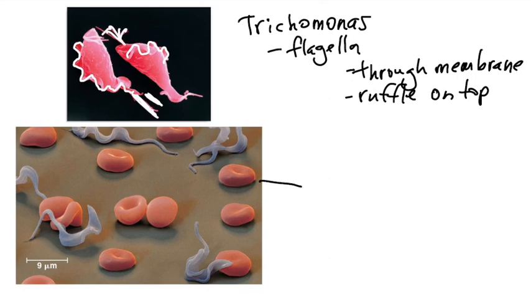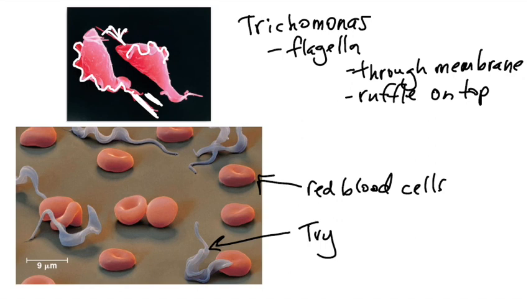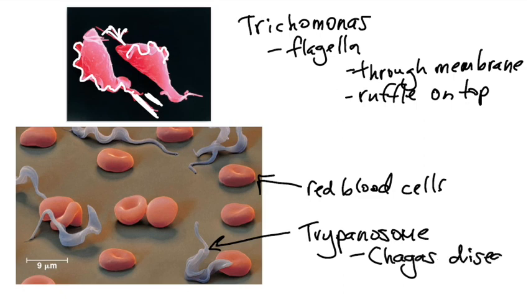On the bottom panel, what we're looking at here are red blood cells. You guys have seen red blood cells before. And these things that you can see here in the blood that are not blood, this is actually a type of protozoan called a trypanosome. You can probably guess by the fact that they're here in a blood smear that they do cause disease. There's 2 main types of trypanosomes that cause human disease. The one we find here in the Americas is called Chagas disease. And in Africa, there's a species of trypanosome that causes a disease called African sleeping sickness.